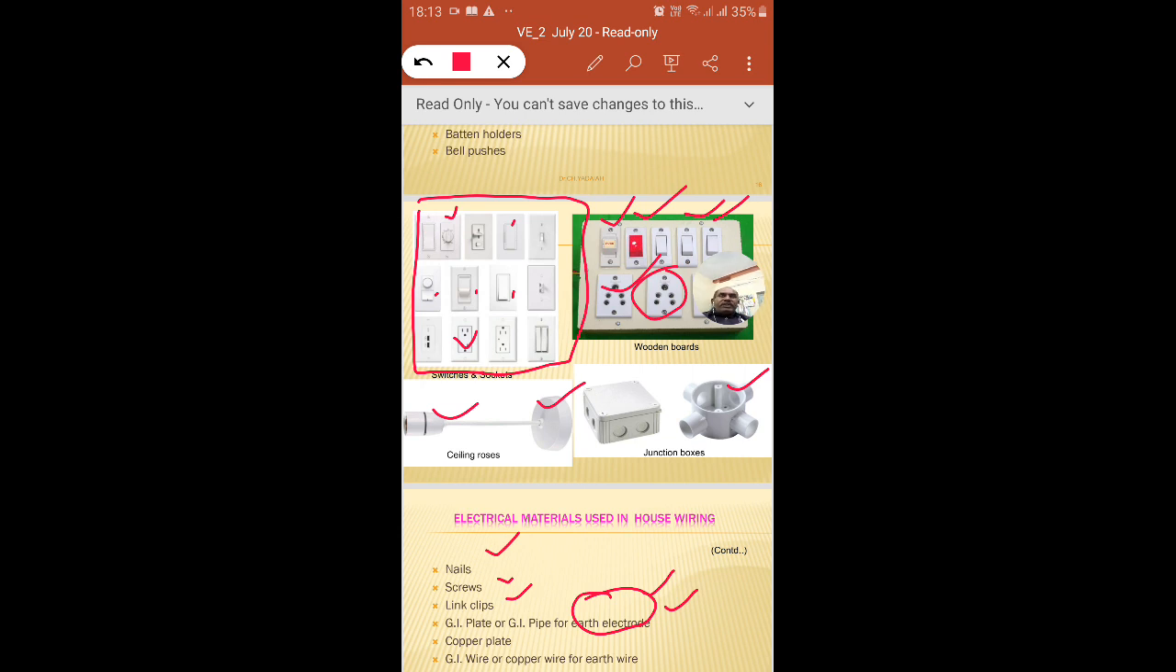earth electrodes. The earthing system is of two types, the pipe earthing system or rod earthing system, and the plate earthing system. Nowadays the wire earthing system is also used where it is not possible to dig 2 to 3 meters. So this is another important earthing system.